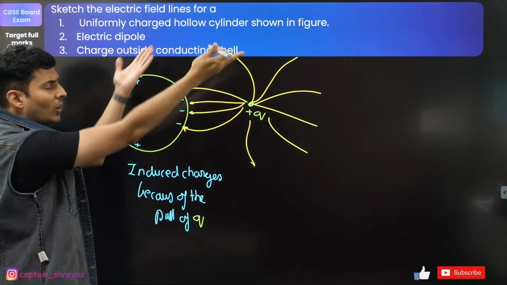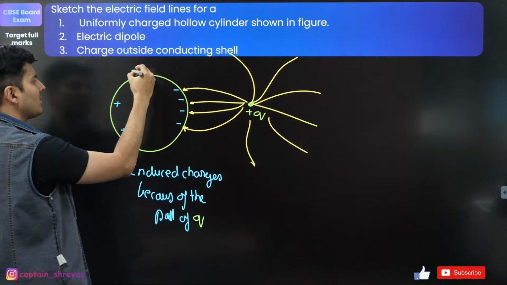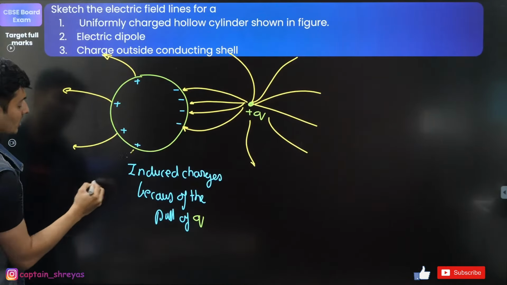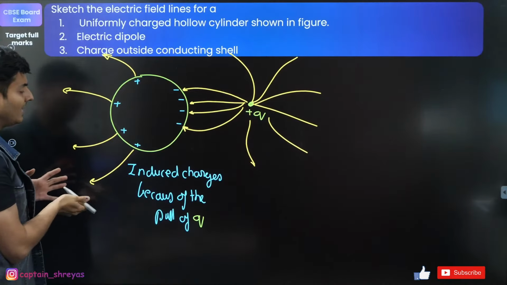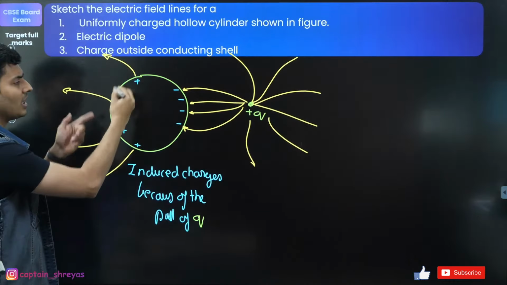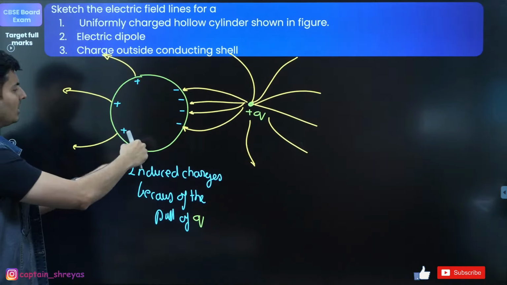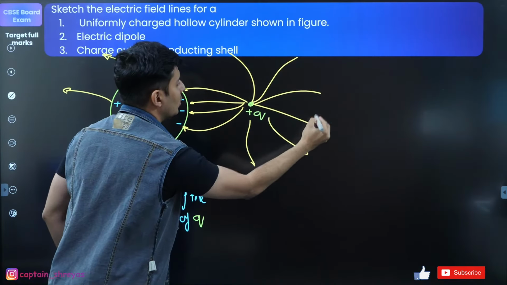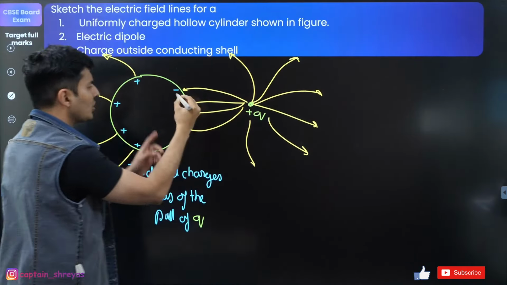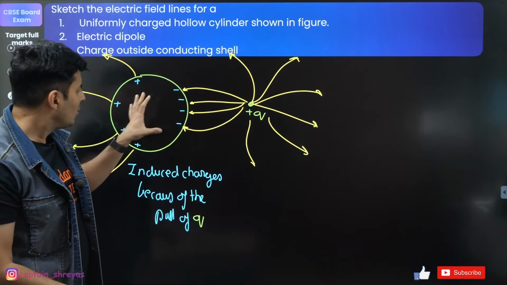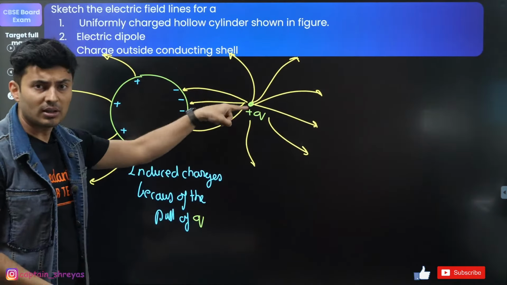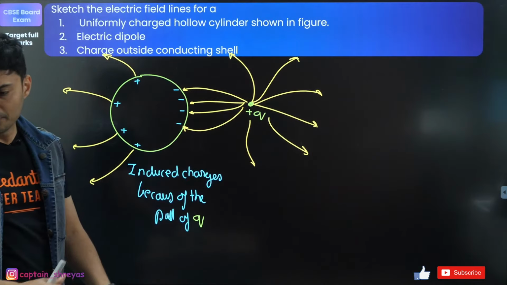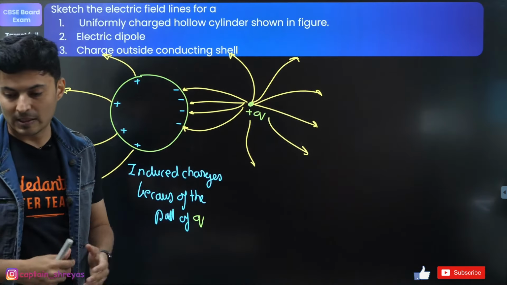There is nothing to end over here because these are positive charges. So from here also you will get some positive charges like this. You will get outward fields like this because these are positive charges. So from positive charges, show the field lines coming out. Some of the field lines will not be able to terminate on the negative charge because not so many negative charges are there. Only a few of the negative charges will make sure that the field lines terminate. That's how it will spread. Everyone, I hope this is clear.